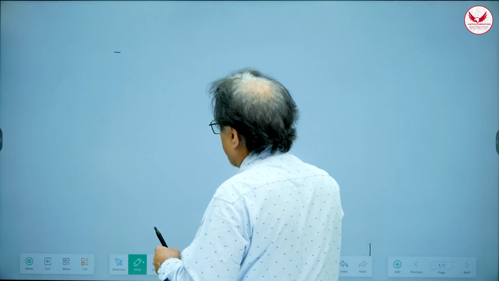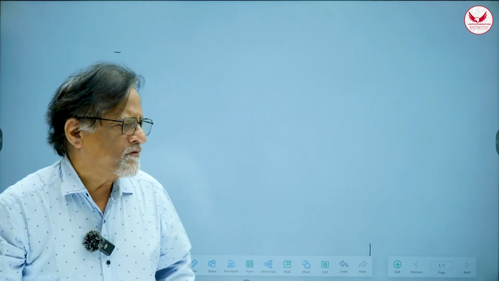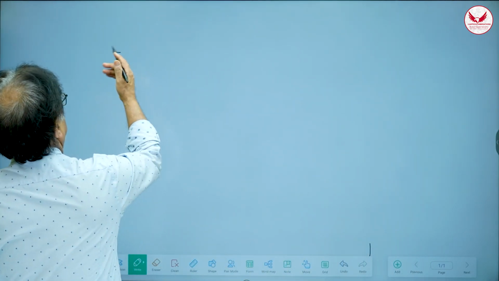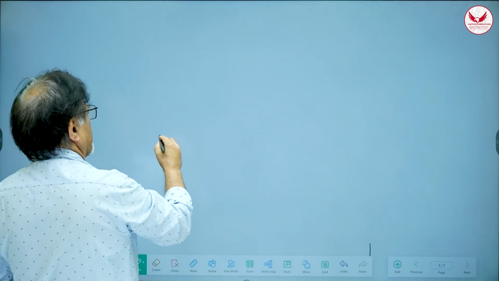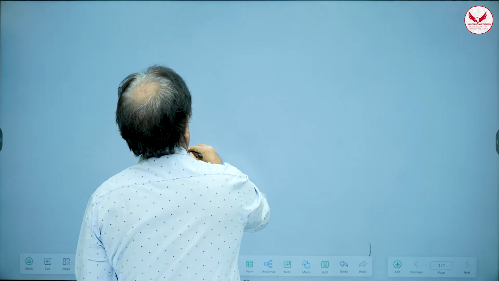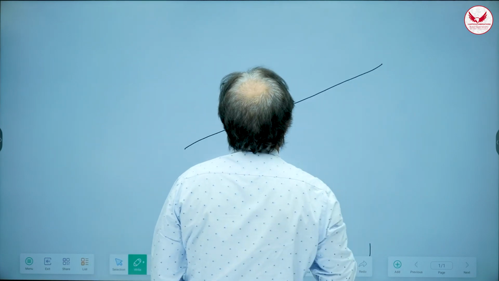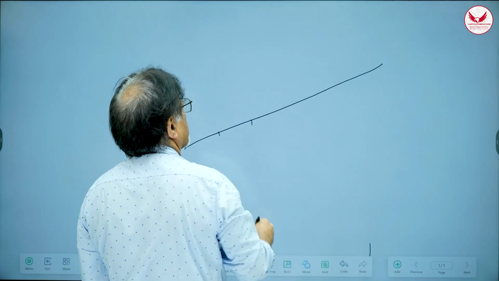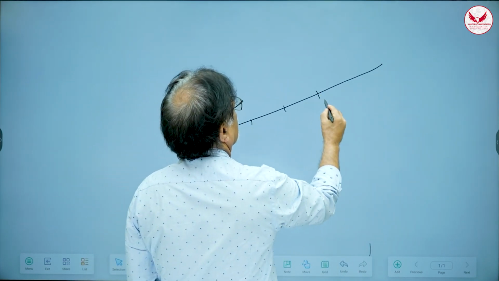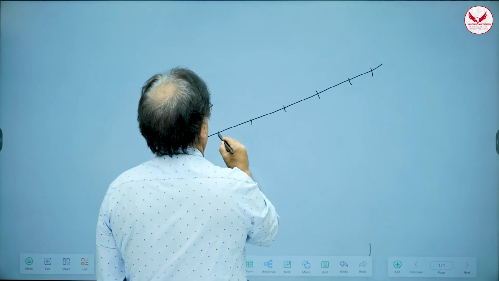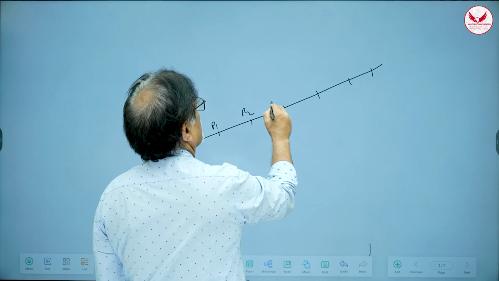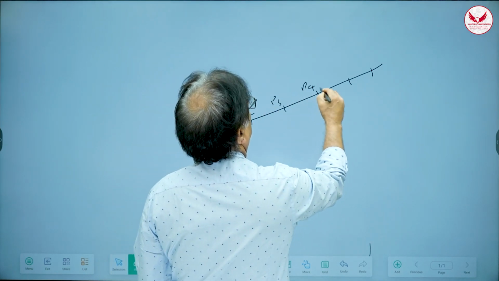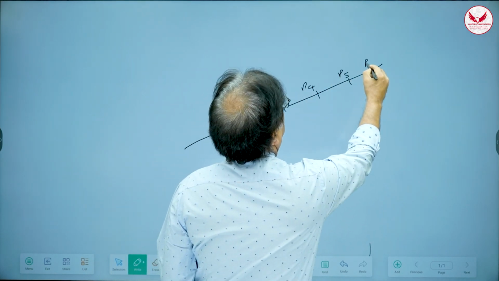Now, slope is a property not confined only to 2 points. What is a straight line? What is the defining property of a straight line? Property of a straight line can be defined like this, that it's a set of points such that you pick up any 2 points. I pick up these two, or these two, or these two. Say, I'll take P1, P2, P3, P4, P5, P6.